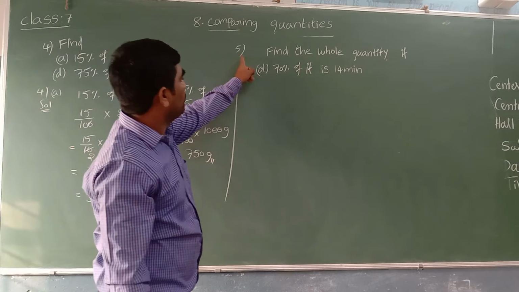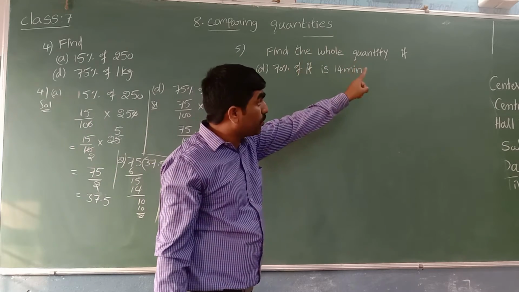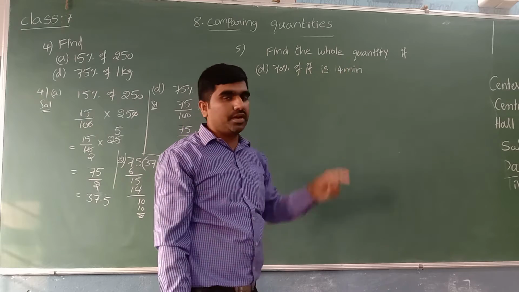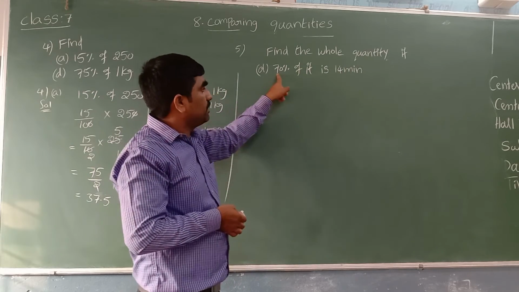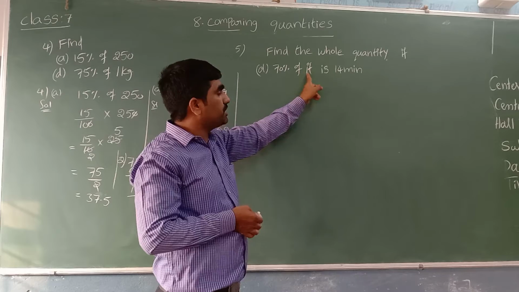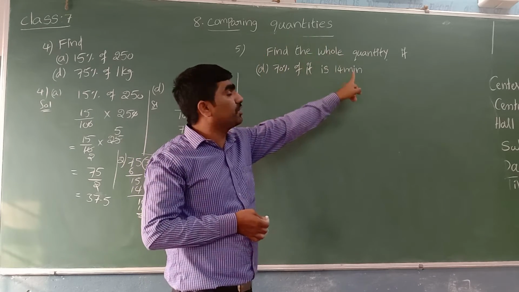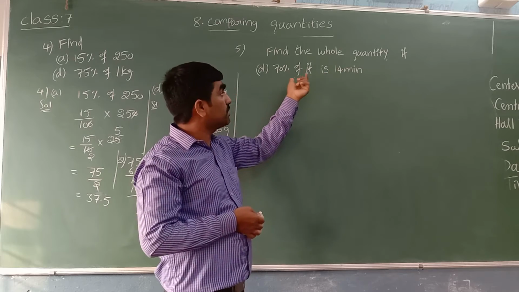Now let's see the fifth bit. They are asking, find the whole quantity if 70% of it is 14 minutes. 70% of the whole quantity is 14 minutes. Then what is the whole quantity?